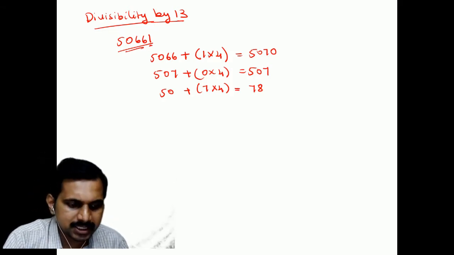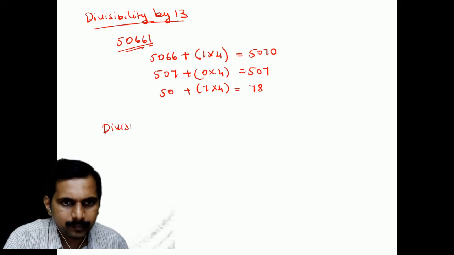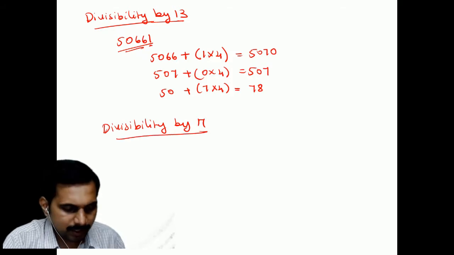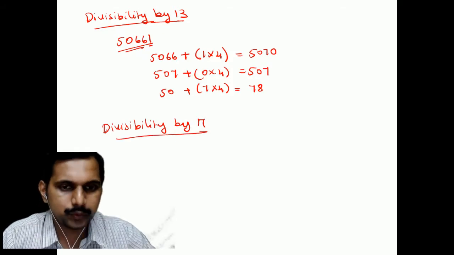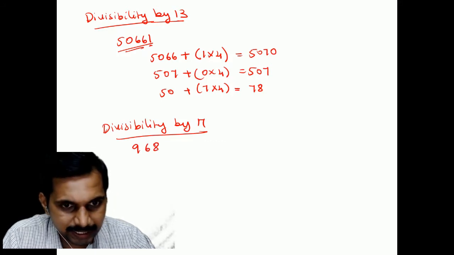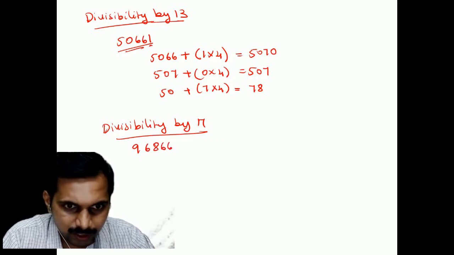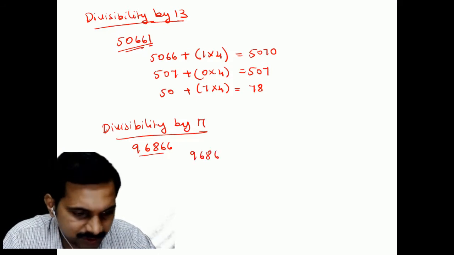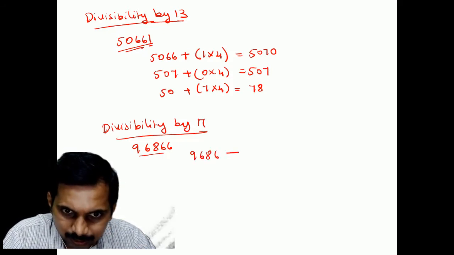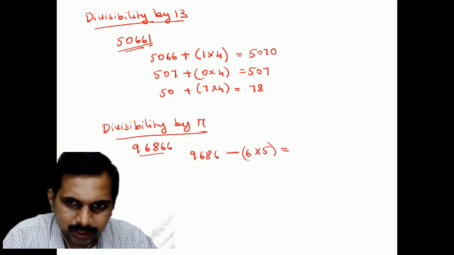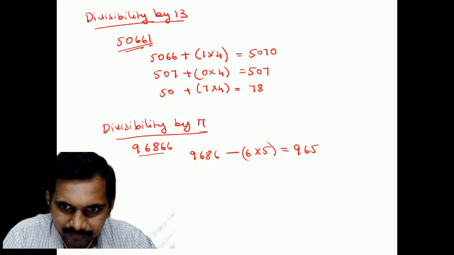Okay, next is divisibility by 17. If you take divisibility by 17, how do you do that? Let us take an example: 96866. You take the tens, 9686, and then the units you multiply by 5. So the answer you get here is 9656.